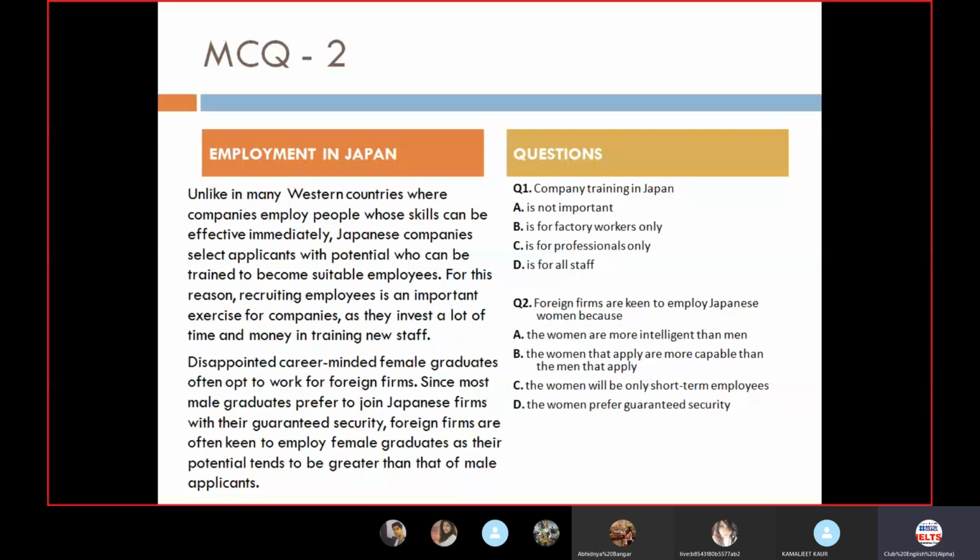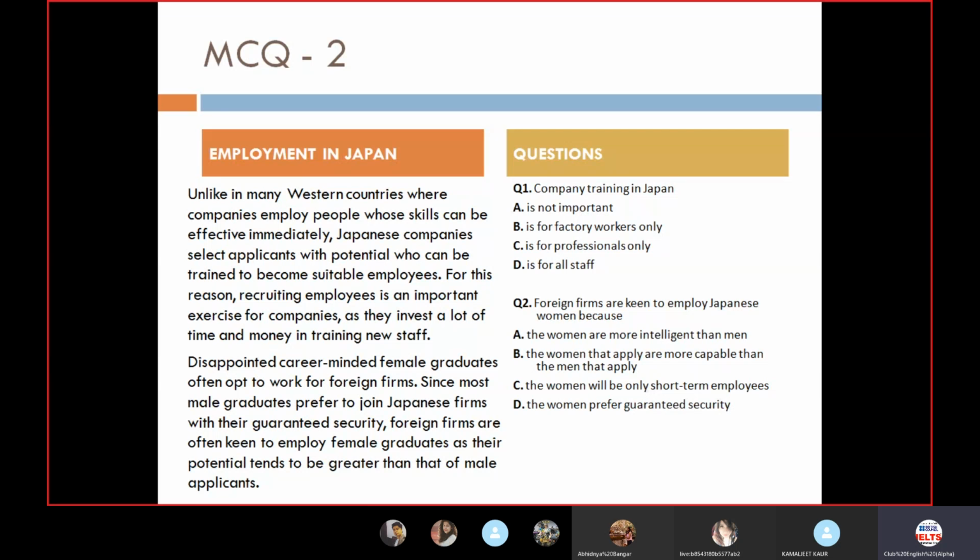So now the story starts again. Japanese firm males, we are okay; foreign firms, we are not saying the male also. We are talking only about the female. So the passage actually starts from here, after the comma in the fourth line: foreign firms are often keen to, up to the applicants. This is the passage statement from which I will be looking for our answer, because it exactly replicates the same thing which is there in the question itself. Foreign firms, yes, and Japanese women, yes.